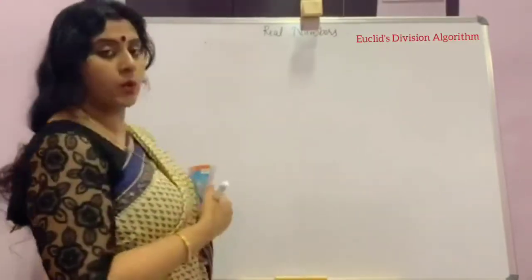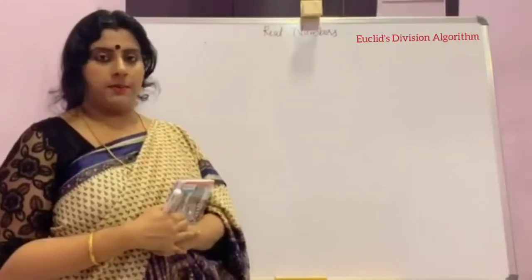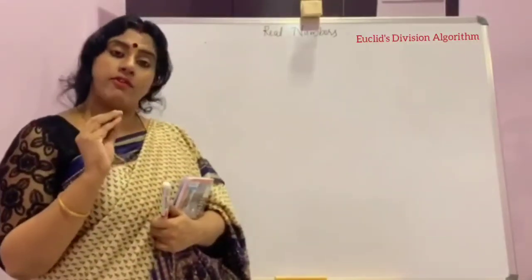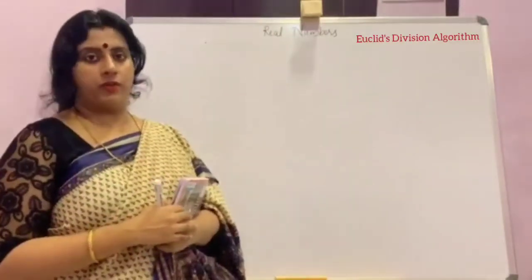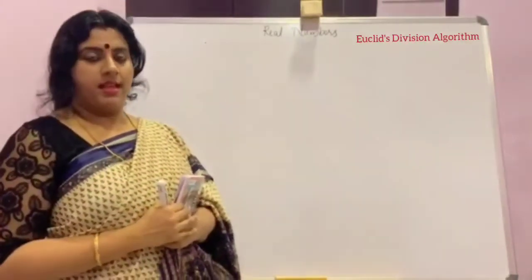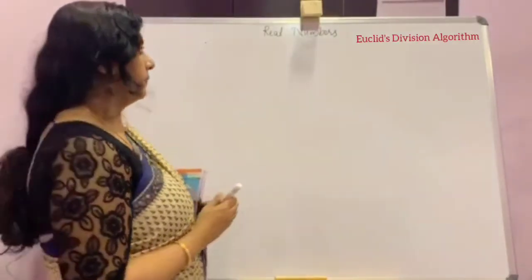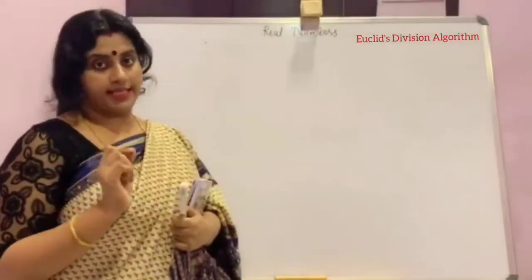We use it to find the HCF of two numbers. The HCF of small numbers is very easy to find, like I did. But for bigger numbers, we can use Euclid's division algorithm. I will explain it through an example.